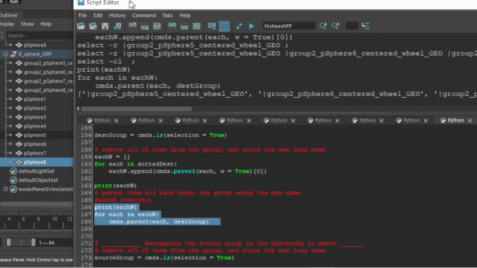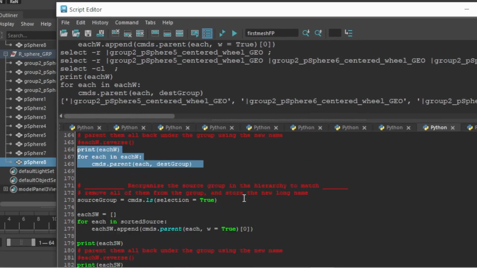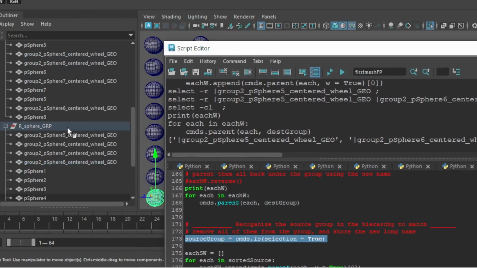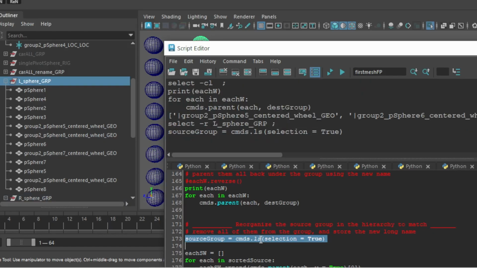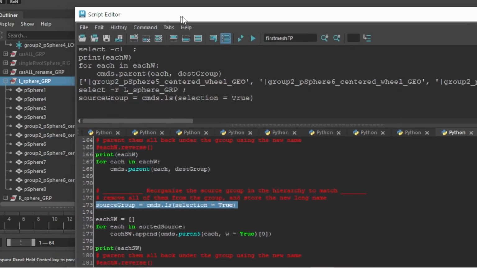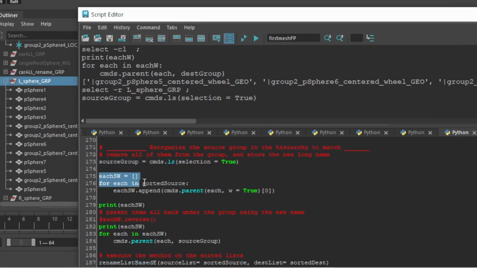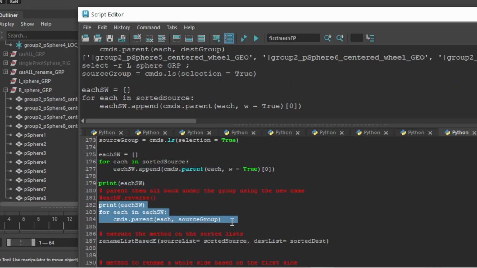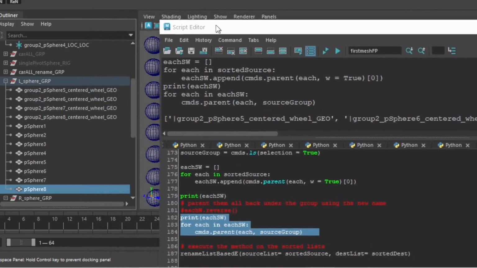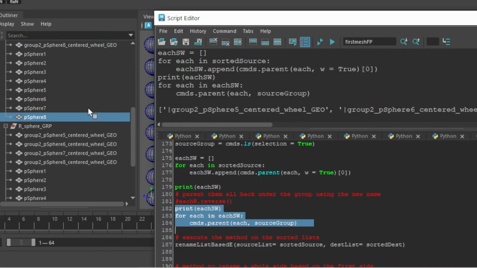And then I'm going to do it to the source list, which is the left side. So I get this line, which is going to store the group of the source list. So I'm going to go here, select that group of the source list. Then I'm going to select this line, hit enter on the number pad. That stored the name of that group there, so we can use it to parent back under. And then I'm going to do the same thing here as before, but now for the other group and other list of stuff. Alright, let's have a look. So yeah, we got the same order here for these two things. So now they're in order in our list to use for our method, and they're also in order in the outliner.